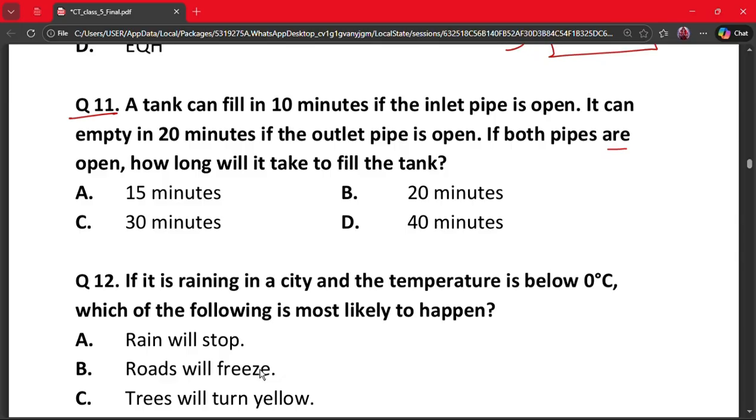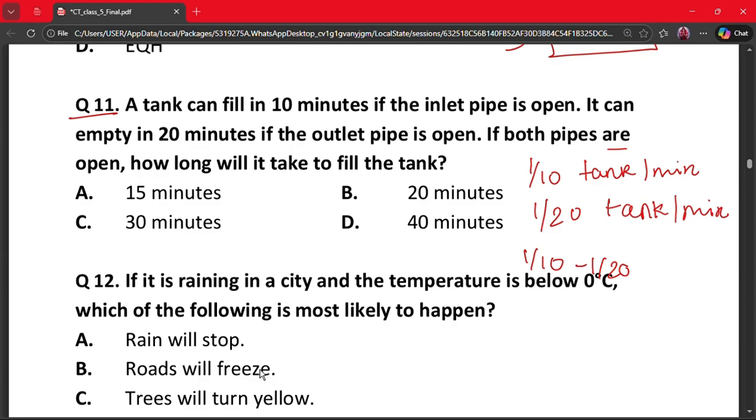So, fill rate is 1 by 10 tank per minute, and empty rate is 1 by 20 tank per minute. So, net rate will be 1 by 10 minus 1 by 20, which will give us 1 by 20. So time will be equal to 20 minutes. So correct answer is option B.